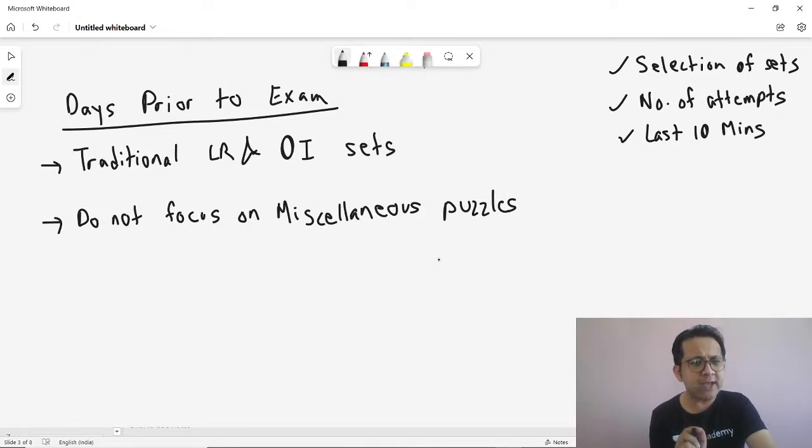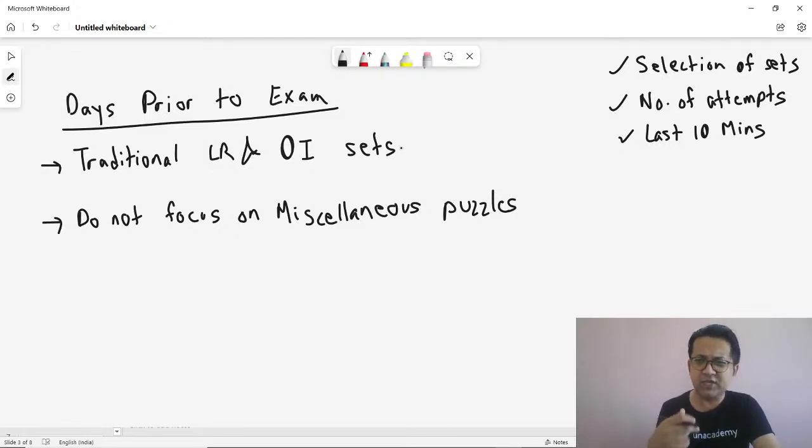Think about it. Today, if you have practiced the concepts of cubes, on the day of the exam, even if you don't get exactly the same set on cube which you practiced today, you might get a similar set or you might get another set on cube where the concepts will be same as what you learned today, right? So basically, concepts can be reproduced. Concepts can be applied across multiple sets. On the contrary, if you have a miscellaneous puzzle, as an example, let's say there was an ATM and many people are trying to unlock the ATM.